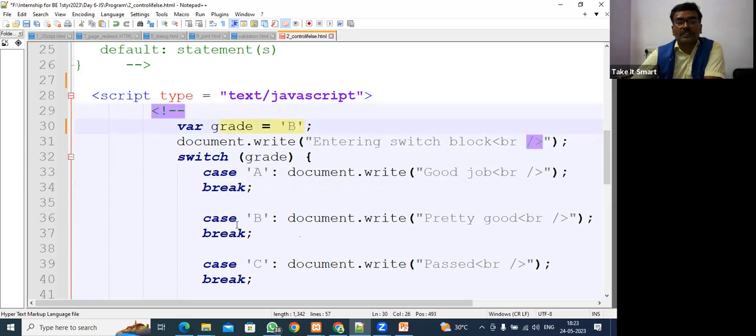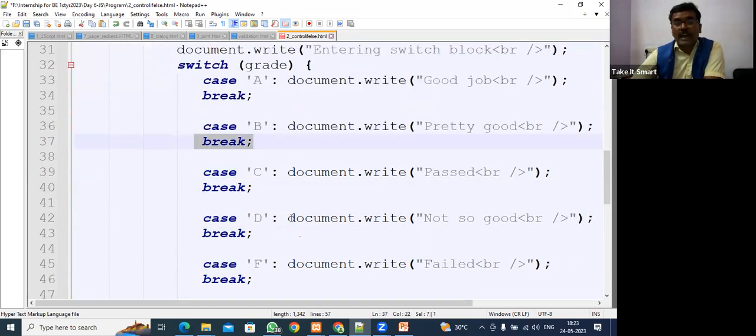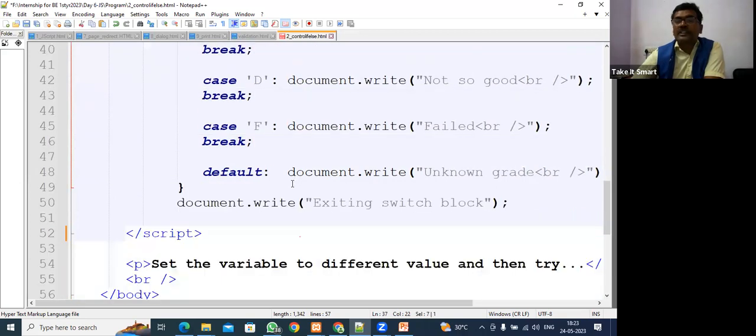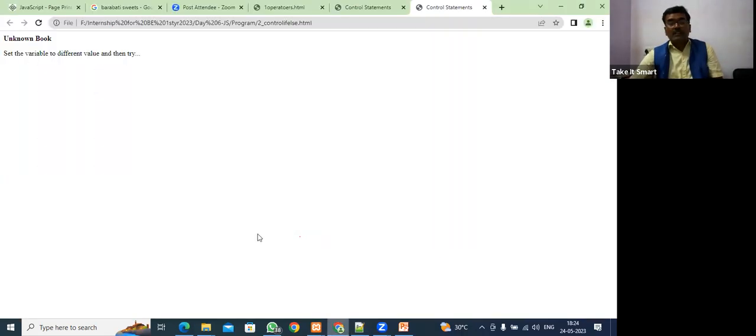Suppose it is B, it is going to come here, this portion is going to be executed, and then it is going to break. The program is not going down and checking anything else. If nothing is matched, default, unknown grade. Fine. Save this.